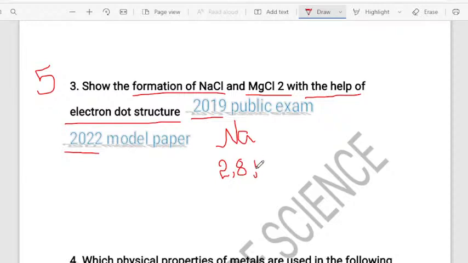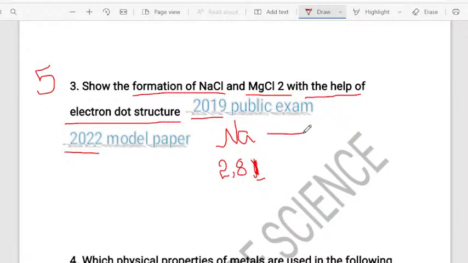And also, if you look at the outer shell of sodium, it is not stable. So if sodium has to obtain stability, it has to lose 1 electron. Why does it have to lose 1 electron? Because to obtain stability, there should be 8 electrons in its outermost orbit. But it is difficult for the nucleus of the sodium atom to take 7 electrons to make 8. But it can easily lose 1.